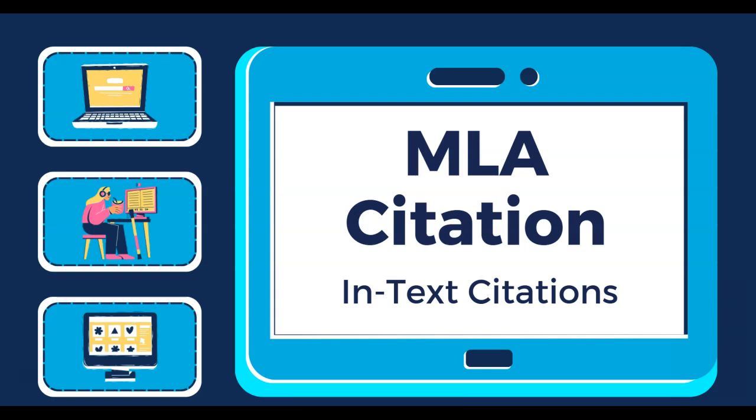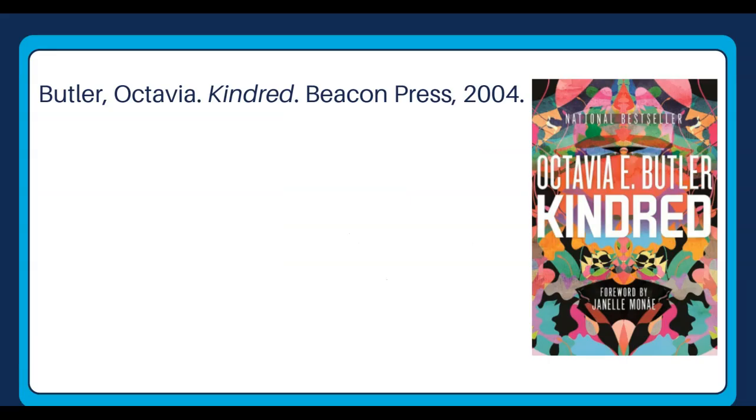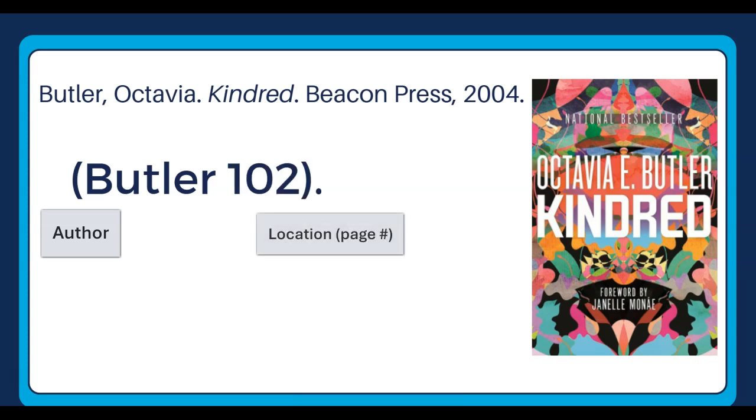An in-text citation points your reader to the specific part of the work you're referencing, either by a direct quote or a paraphrase. Let's look at an example. If you were writing a paper on Octavia Butler's Kindred, this would be the full citation from your works cited page. An in-text citation should have two components: the first element of the full citation, which is usually the author's last name, and the location, which is usually a page number.